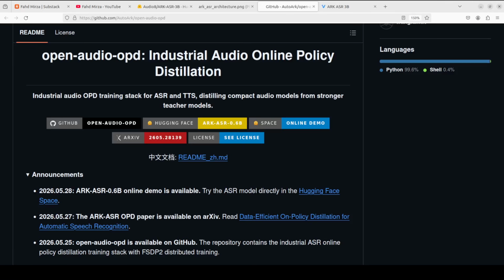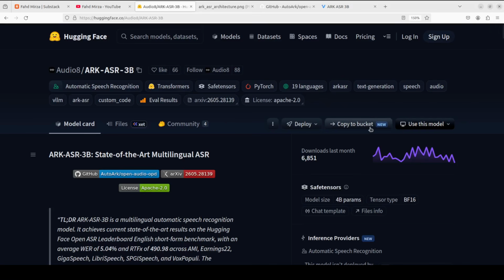Like, the smaller 0.6 billion model was trained on only about 100,000 hours of audio, yet matches quite good ones on the benchmarks. But you can see that when you really put it to the test, it starts breaking apart. So that is why I am saying that the effort is good, but there is a lot of room for improvement. That's it. Let me know what you think about the model.